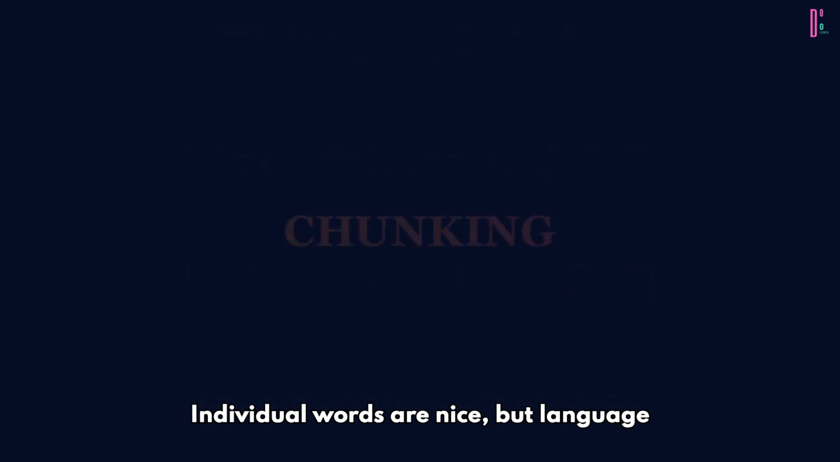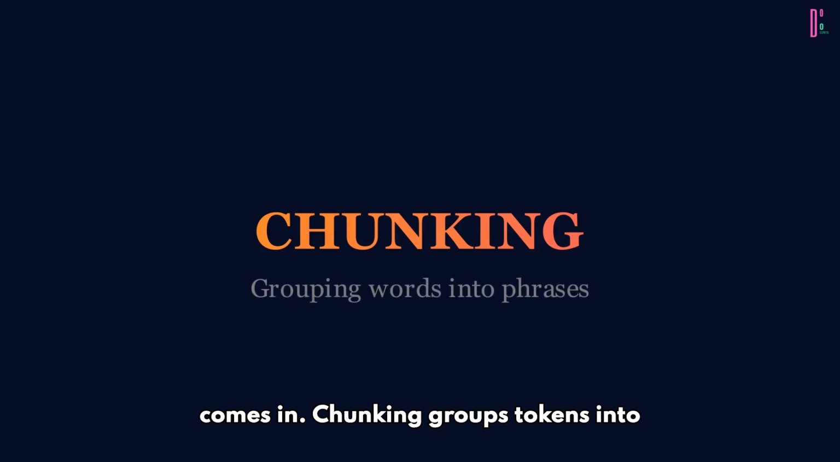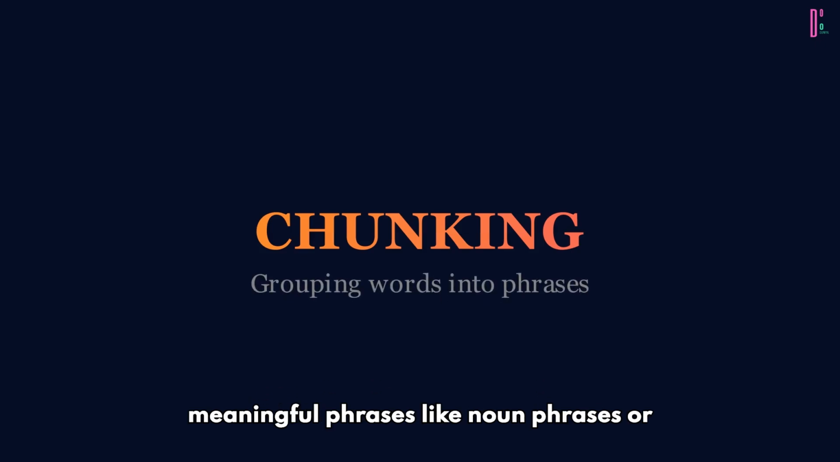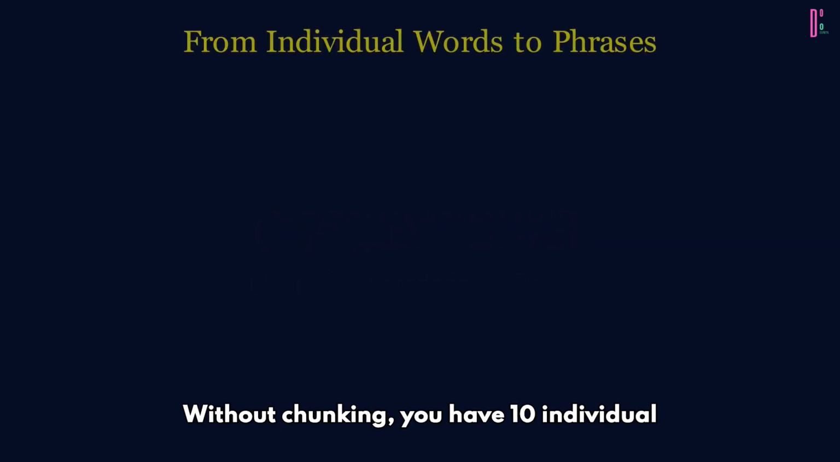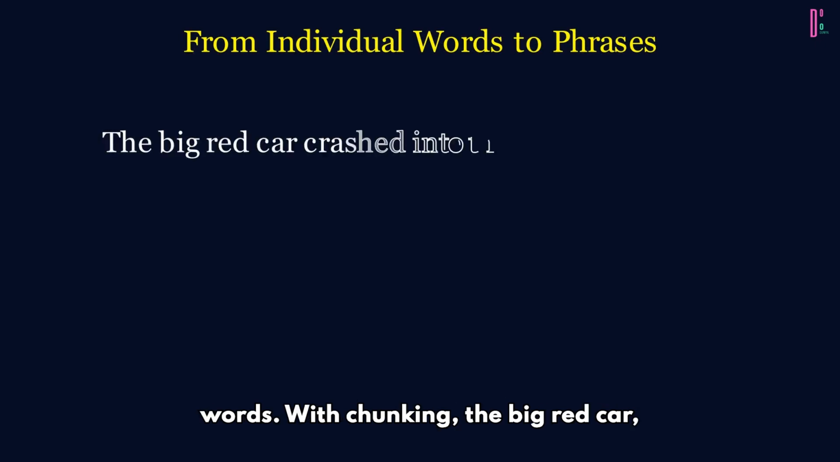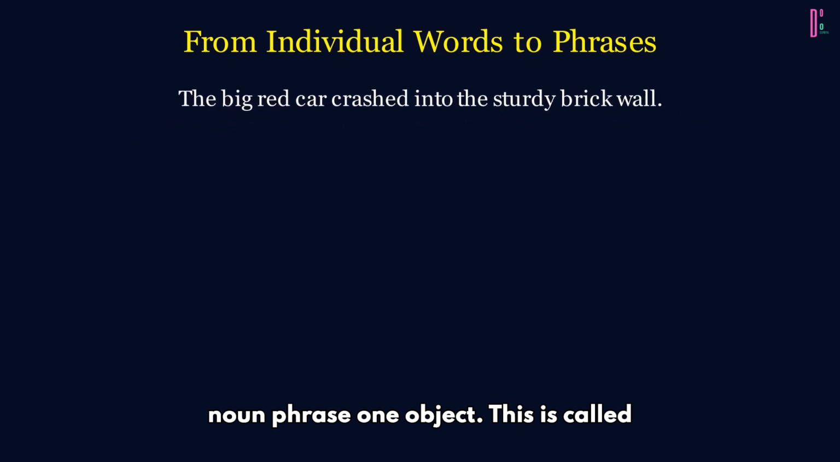Individual words are nice, but language works in phrases. That's where chunking comes in. Chunking groups tokens into meaningful phrases, like noun phrases or verb phrases. Take: the big red car crashed into the sturdy brick wall. Without chunking, you have 10 individual words. With chunking: the big red car, noun phrase, one entity. Crashed into, verb phrase, one action. The sturdy brick wall, noun phrase, one object.